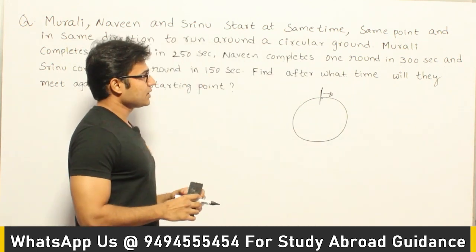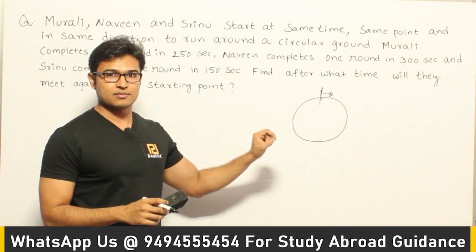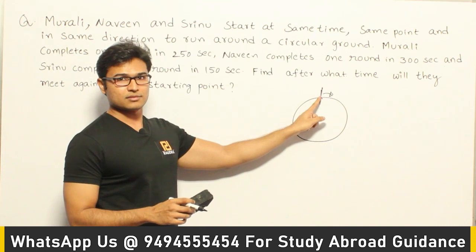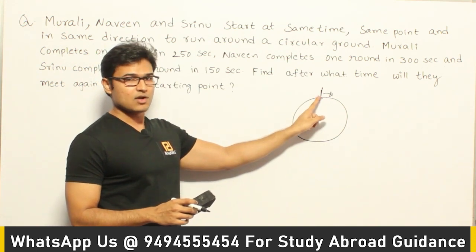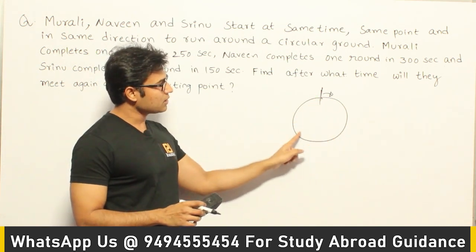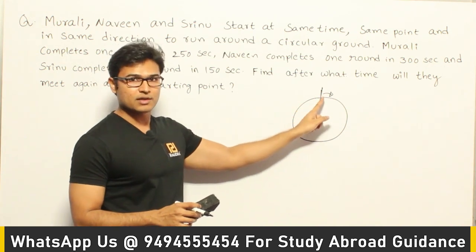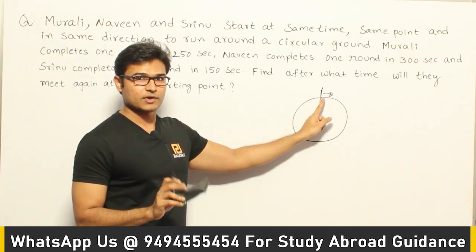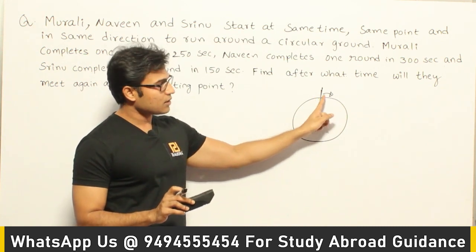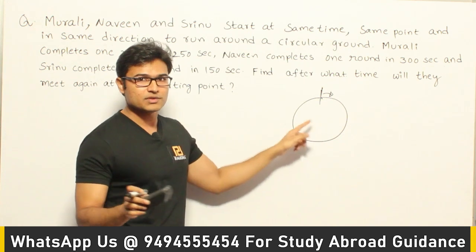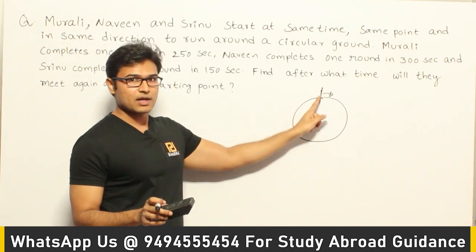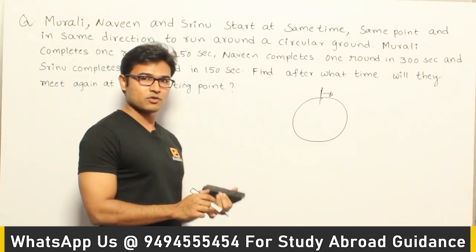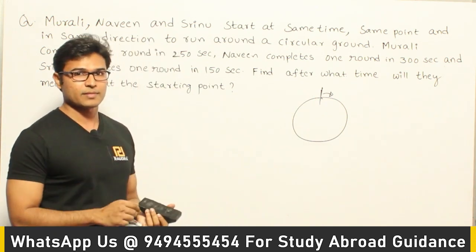They are not asking us when they are going to meet next time, they are asking us when they are going to meet at the starting point again, right? So when will that happen? All of them should finish some number of rounds and come there, and that time should happen to be the same. Are you getting this? All of them should finish some different number of rounds and come to the same point, and the time at which they come there should happen to be the same. Then only they are going to meet at the starting point at the same time. That is what is asked.